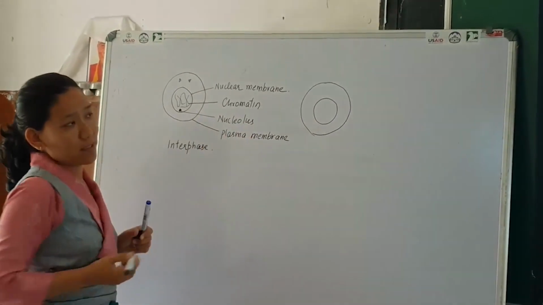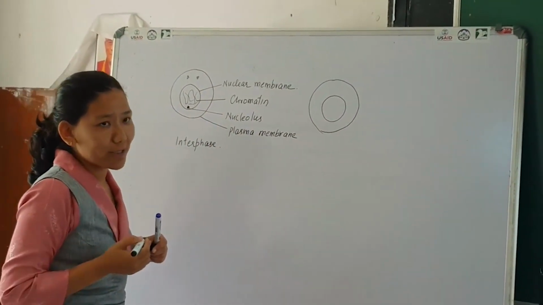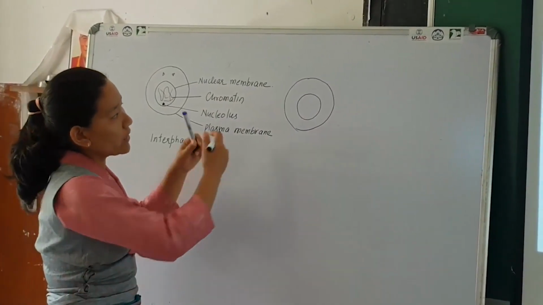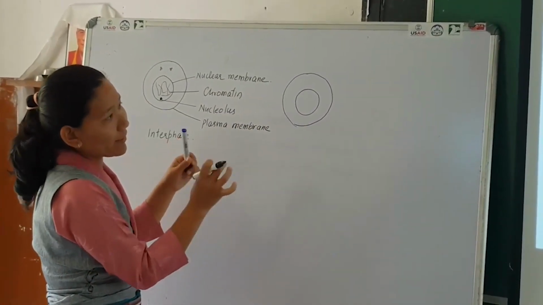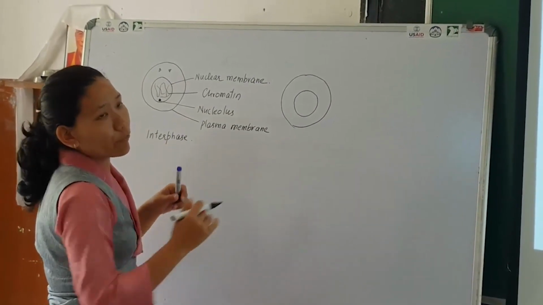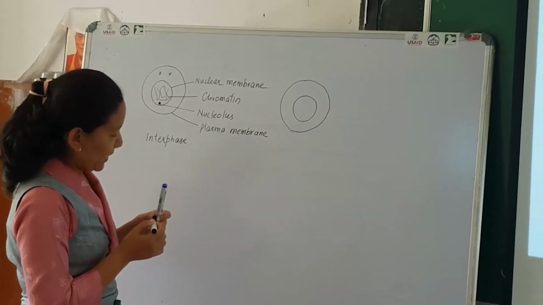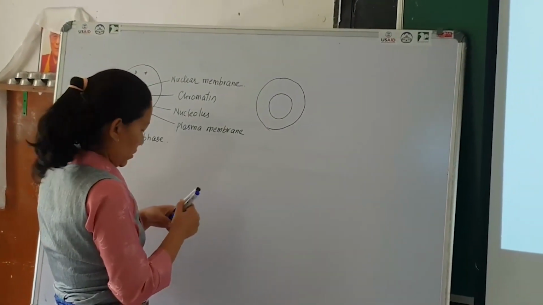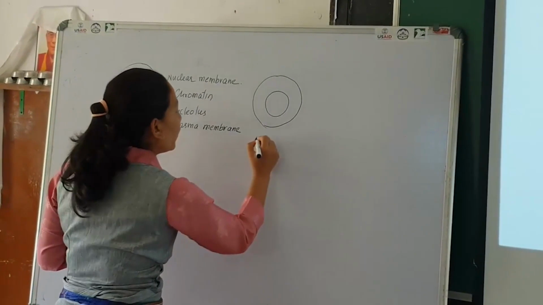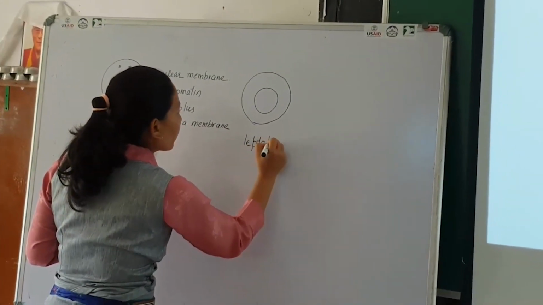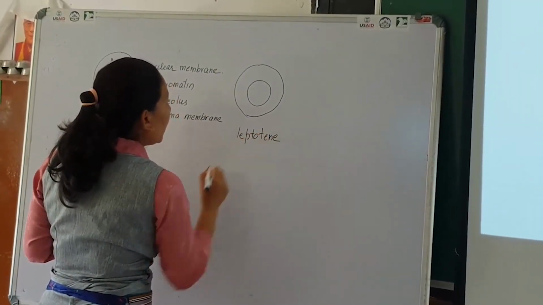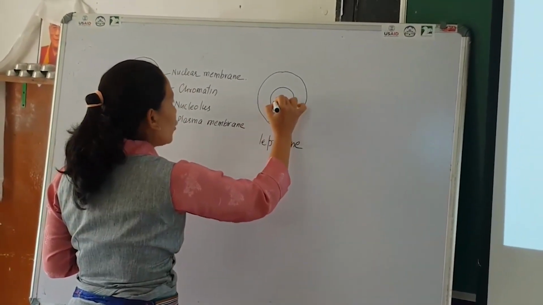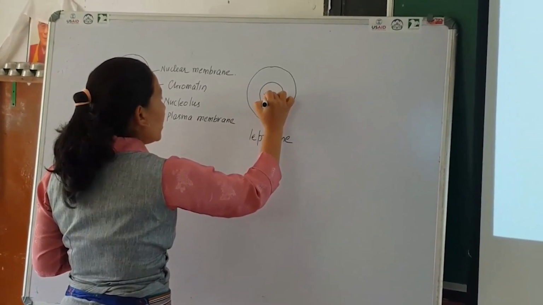Now during leptotene, this chromatin condenses. It coils around itself and around protein to form a condensed material, and it keeps on increasing in thickness as we move towards the end of the prophase. So this chromosomal material condenses. So the first important feature you find in leptotene is the condensation of chromosomes. When the chromosomes condense, they become more distinct.